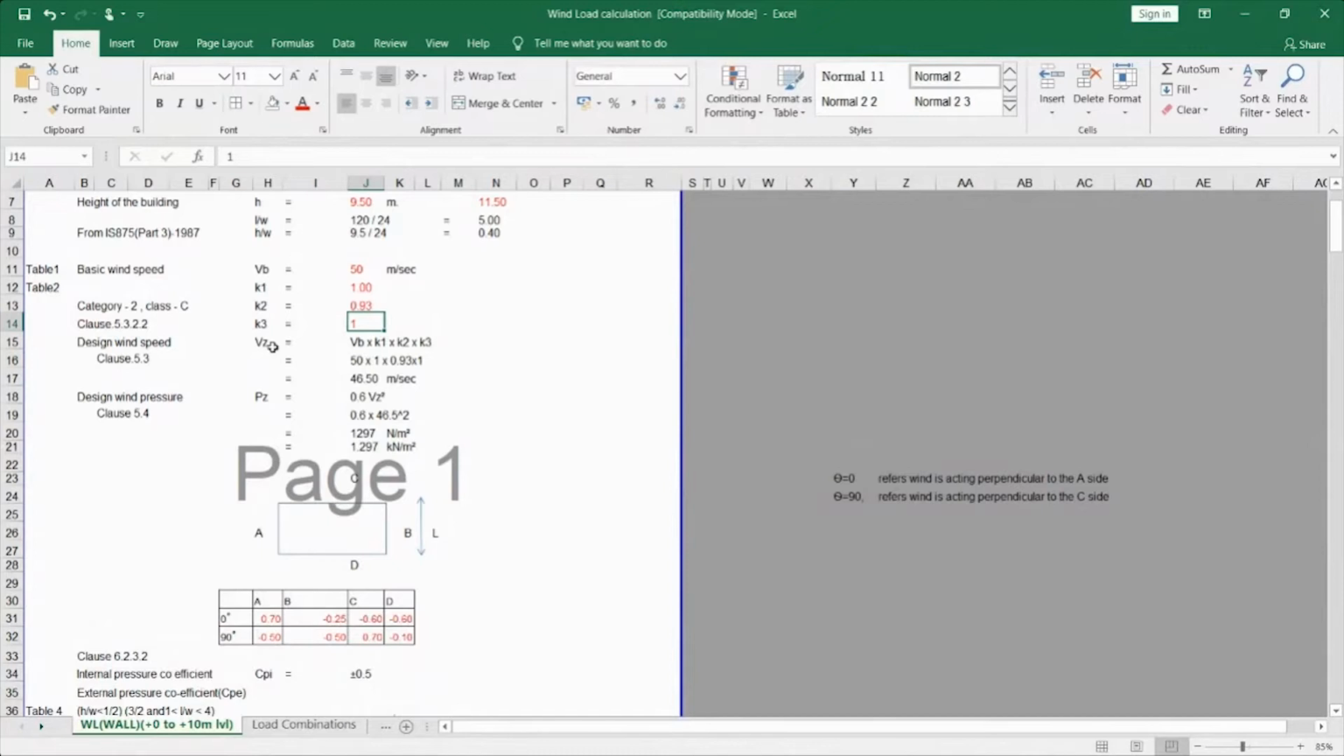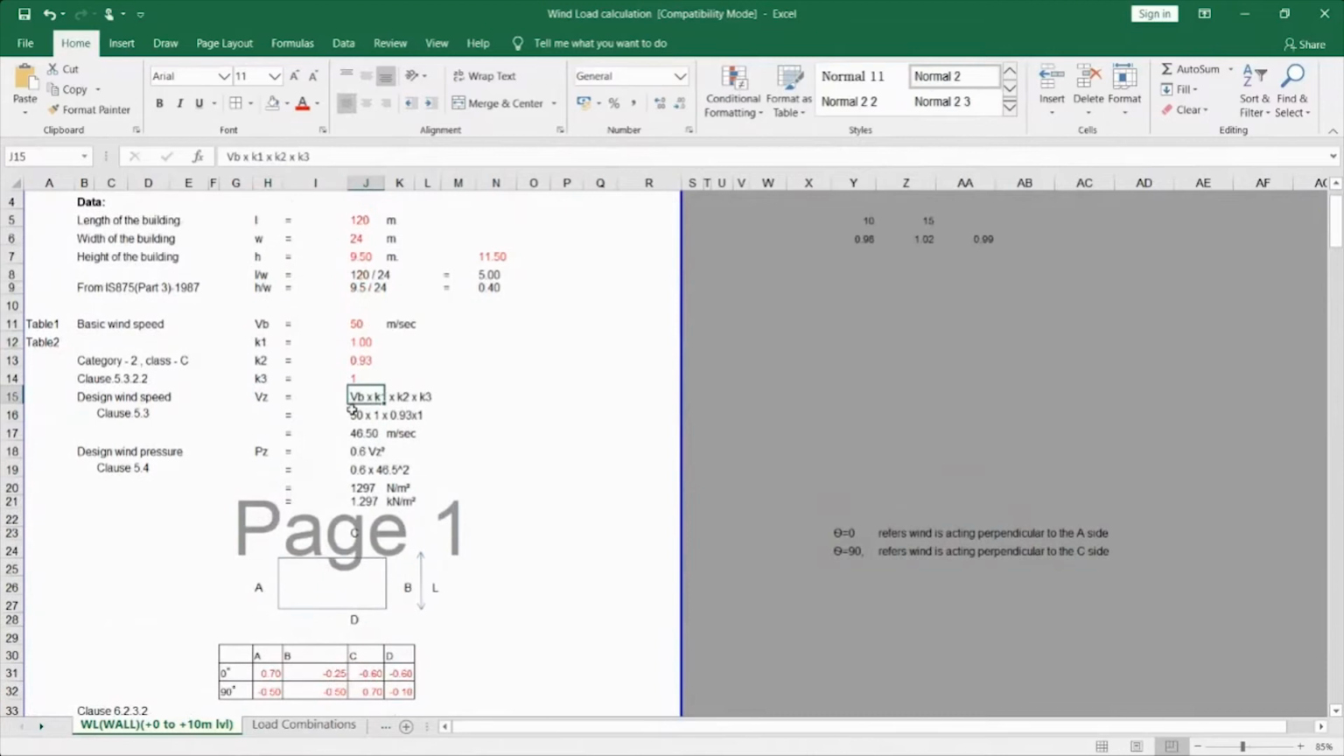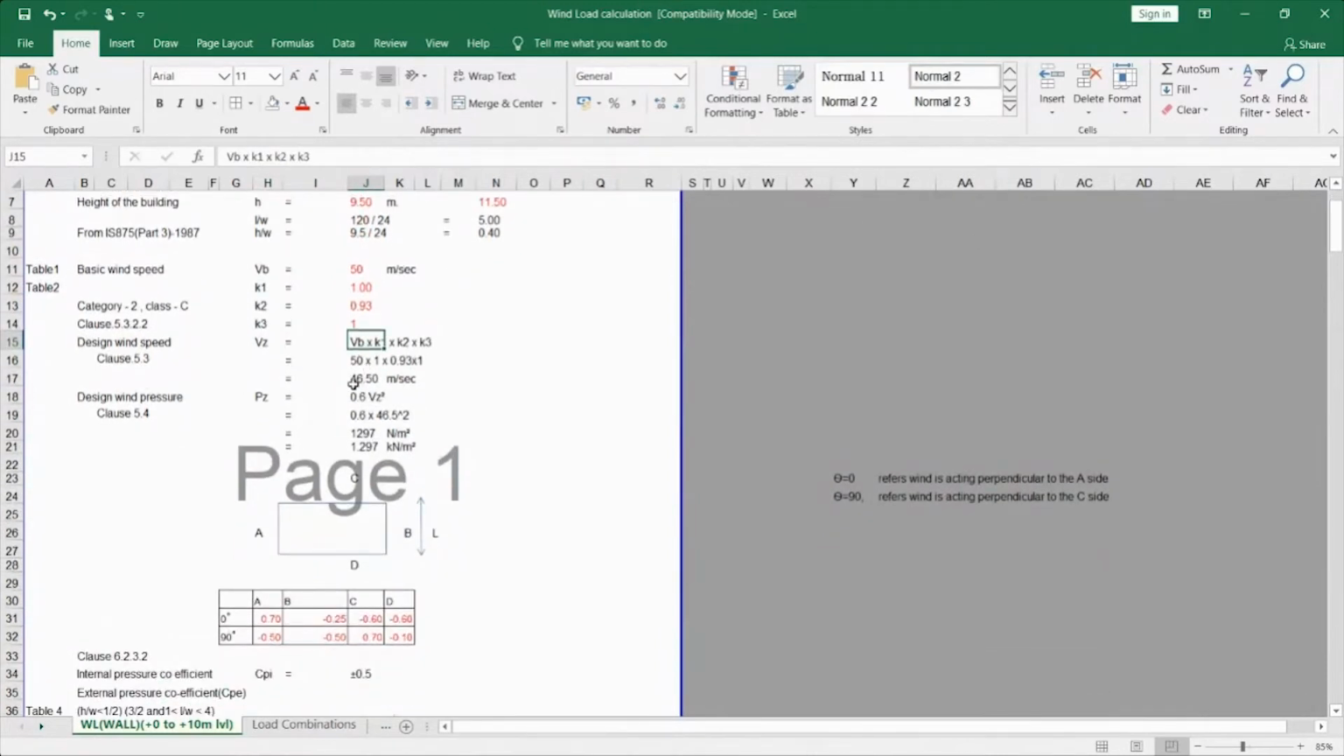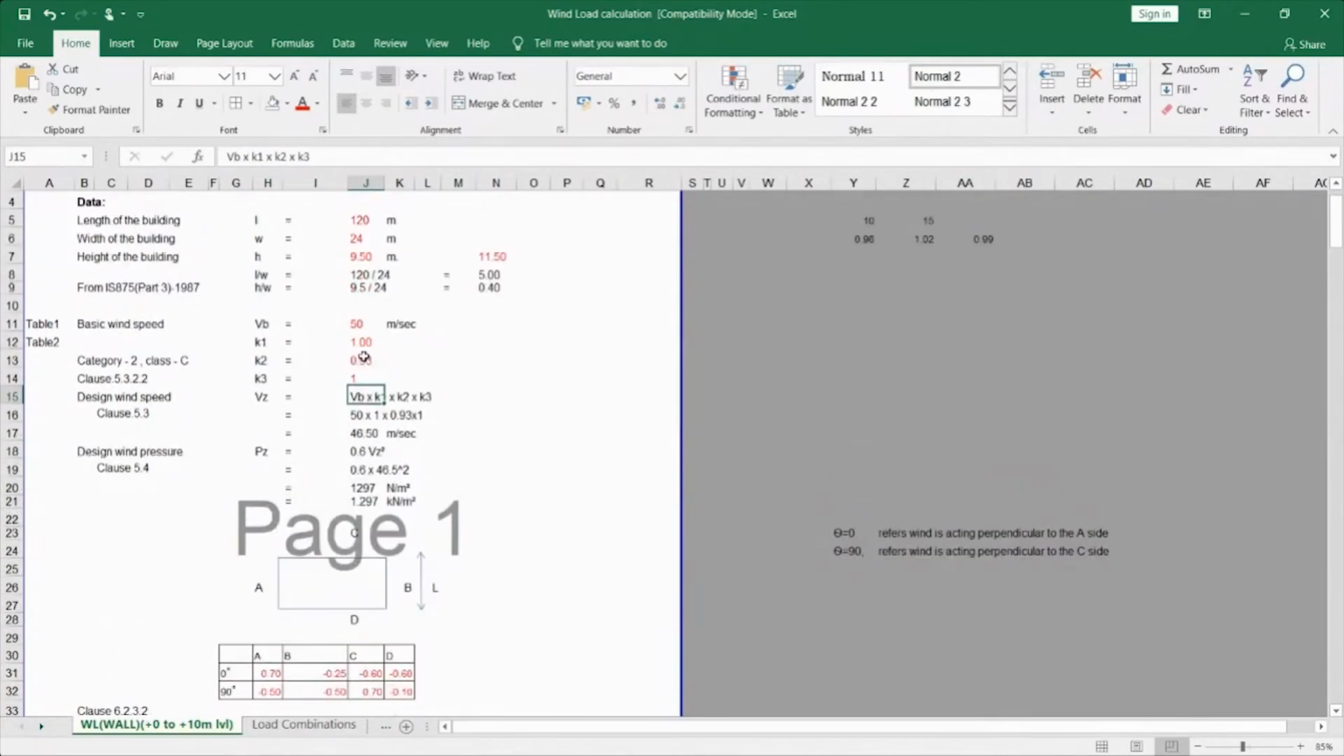So now I have calculated the design wind speed, Vz = Vb × K1 × K3 (with the other factors). Vb is the basic wind speed, so it is 50 × 1 × 0.93 × 1. So I've got Vz, the design wind speed, as 46.5 meters per second. Now I have to calculate the design wind pressure.